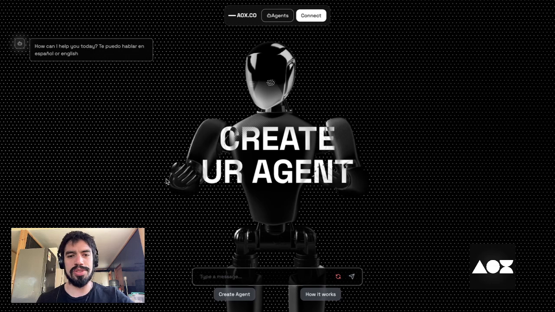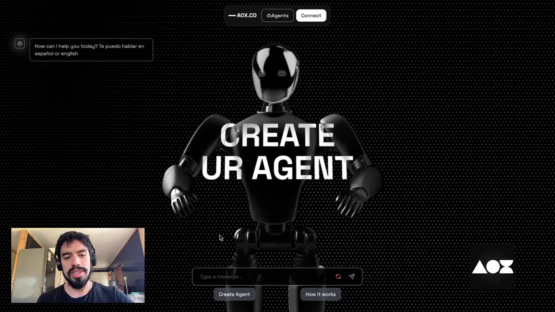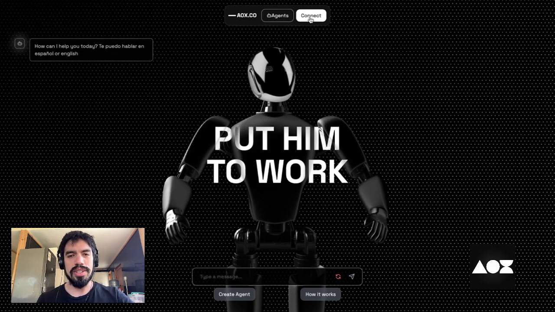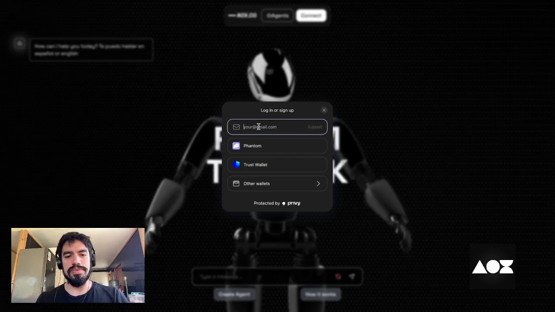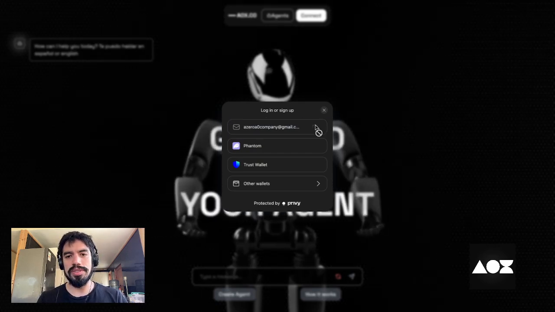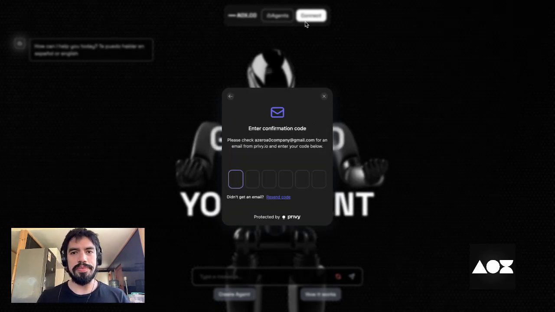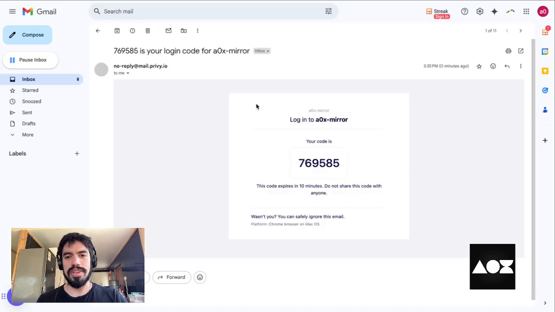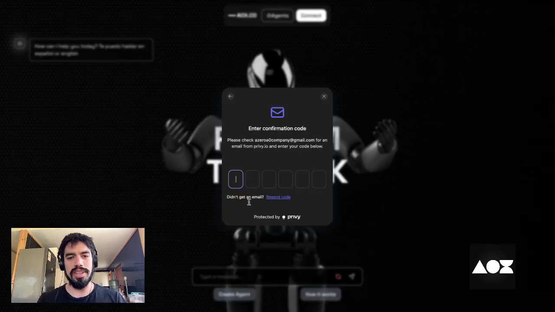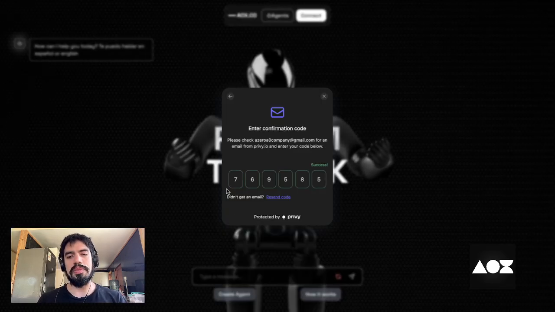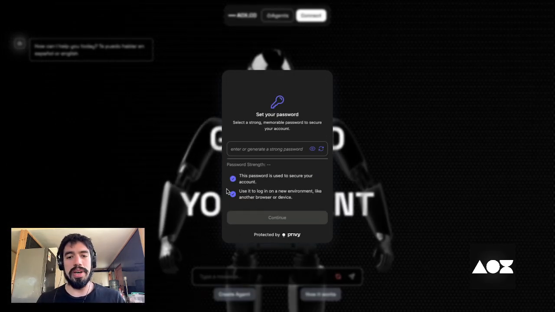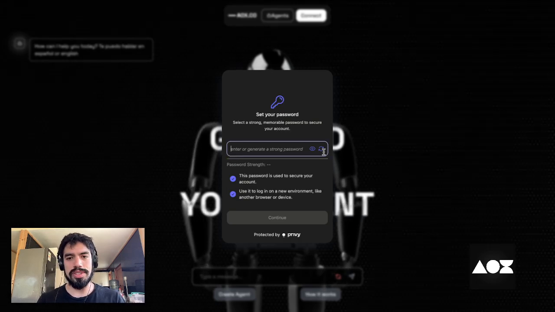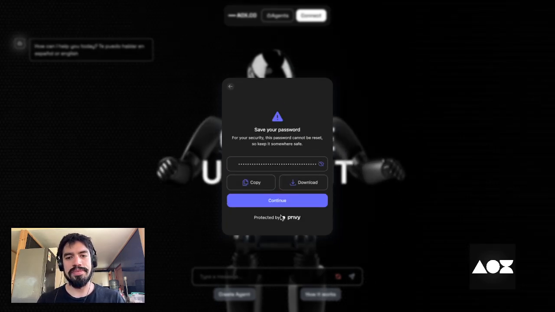This platform is also meant to be for anyone. So to create a user, you just need to have an email. You don't need to have a wallet. The agent will deploy a token with this wallet and will receive the earnings there. But as I said, you don't need to even manage a wallet. You just need to have an email.